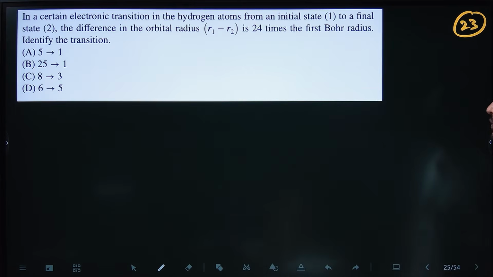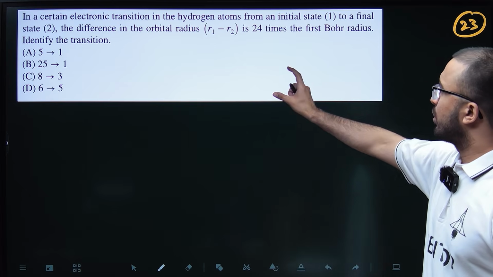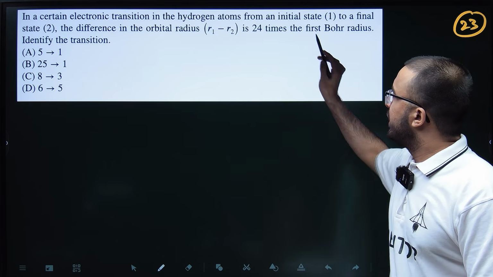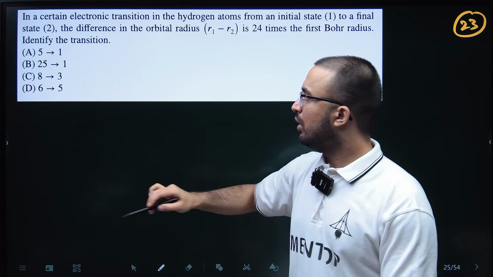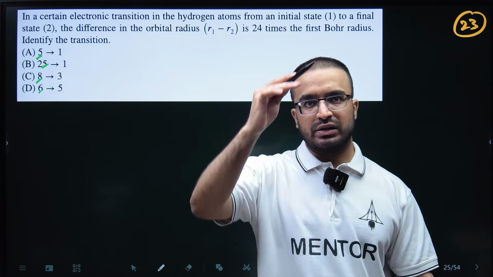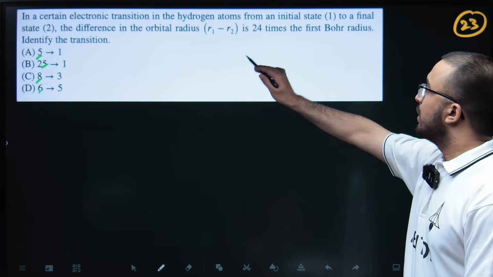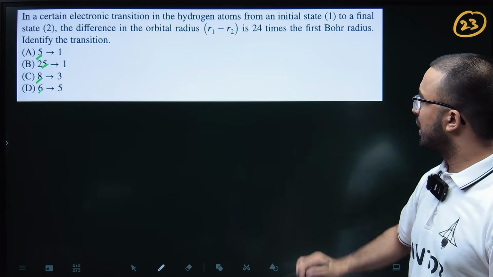Okay, chalo. So basically in this question, an electronic transition is happening, from R1 to R2, from initial state to final state. And if you see the options, all the initial states are higher than the final state. So it is going from a higher state to a lower state. Okay, the difference in the orbital radius is given, R1 minus R2 is 24 times a naught.